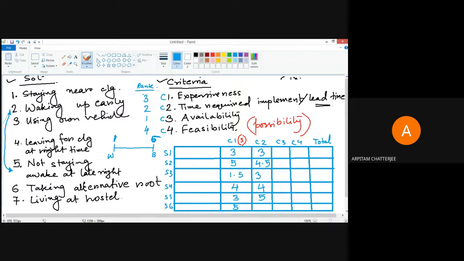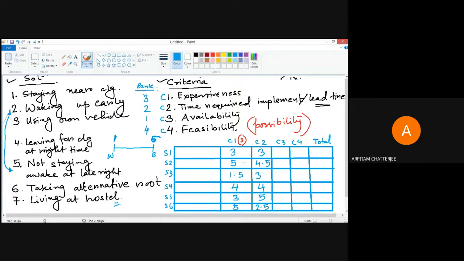Lead time, living at hostel, that again depends on in which status you are going to live in the hostel. But generally, it takes a bit of time because there are a lot of official procedures and all. But anyway, many of the times it is not going to be very huge. So I can again give it a score like 2.5, because if you go in an official way, it takes some point of time.